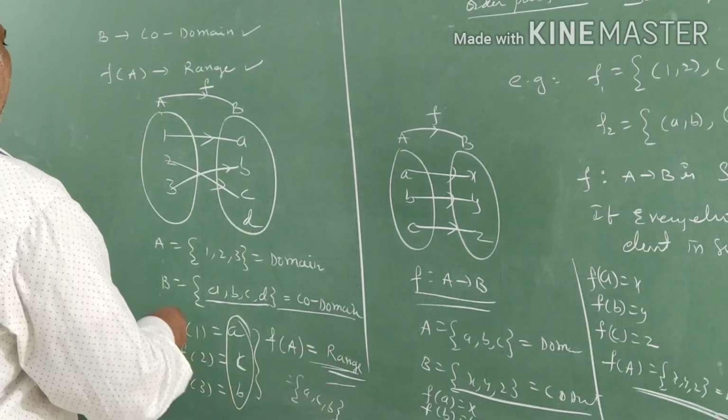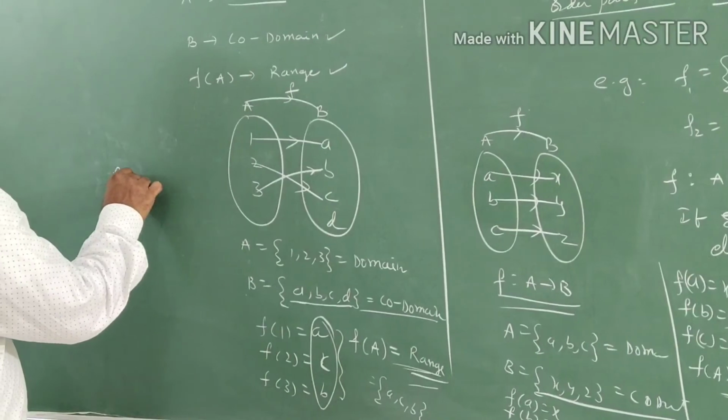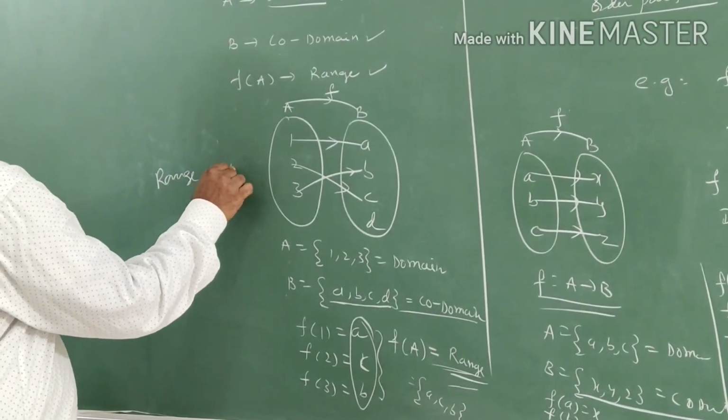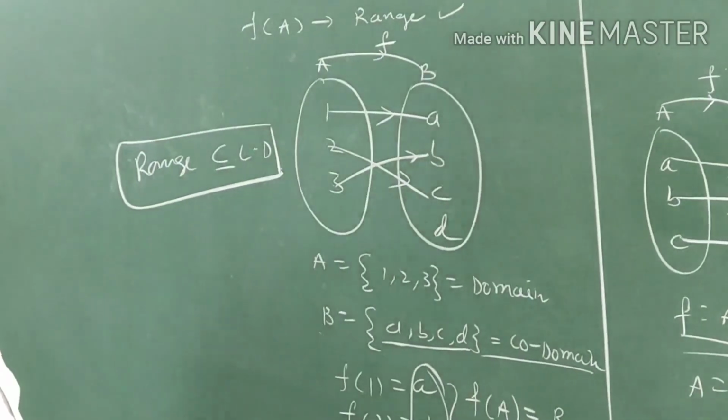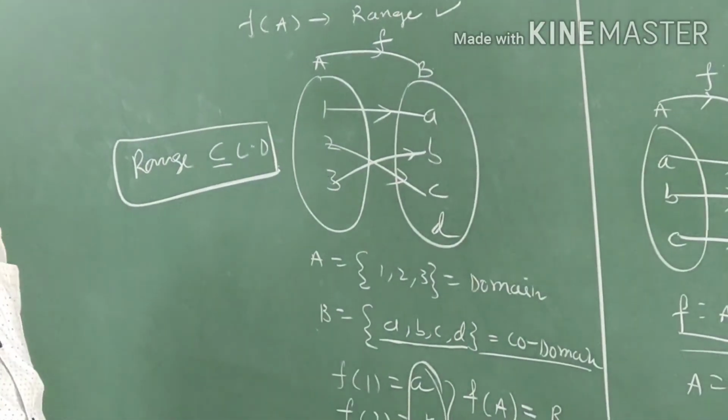By this we concluded, range is always a subset of or equal to codomain. This is your condition.